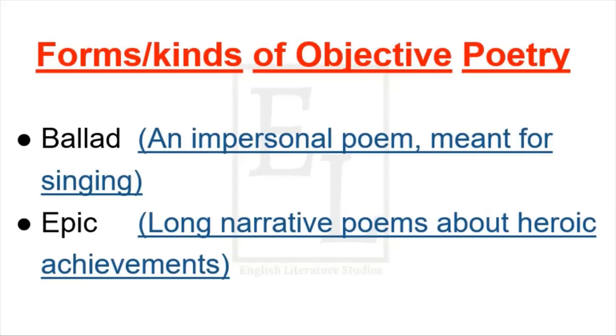So objective poetry is inspired by the outer world. The passions and actions have nothing to do with the writer, but with the environment and the society, the people around him. Also, objective poetry was established in the earlier times. Since ancient times, it has its origin since people started writing and preserving literature.